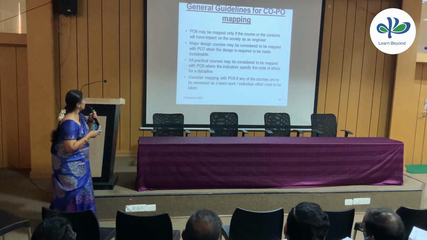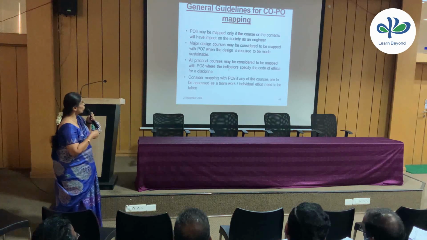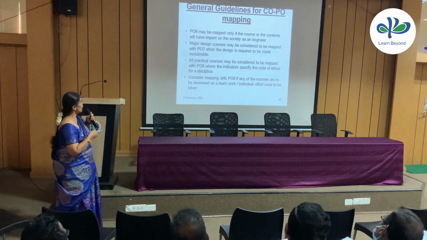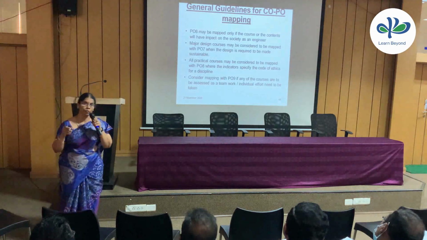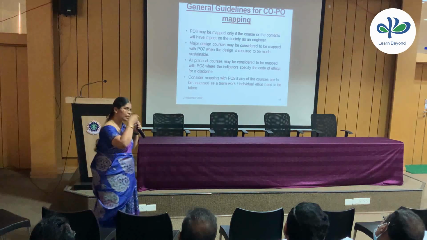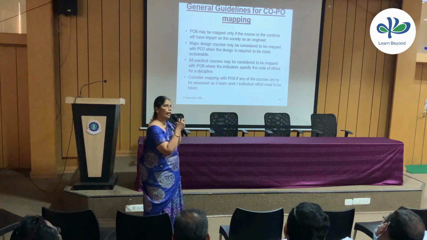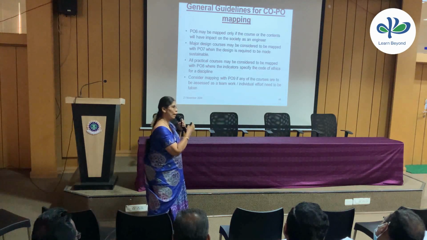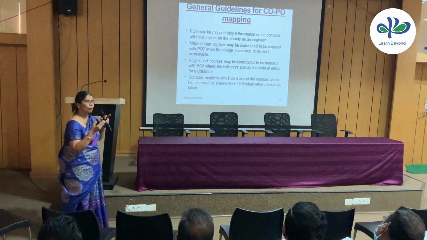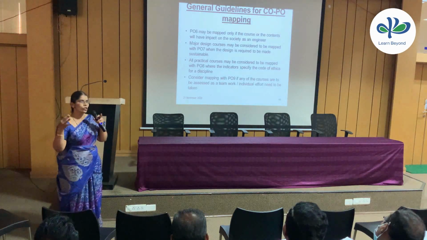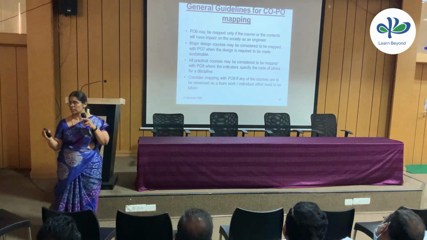So now here PO6, how can we map? It may be mapped only if the course or the contents will have impact on the society, right? So whenever we frame a syllabus, keep this in mind and put these points into our syllabus, then easily we will be able to map it. Keep all the POs, right from 1 to 12, in our mind so that we are able to map the course outcome with POs very easily.